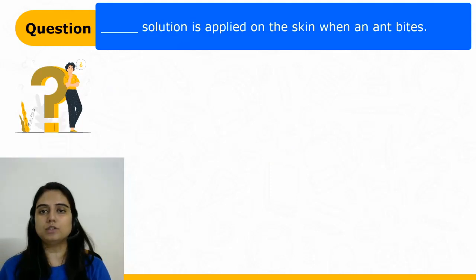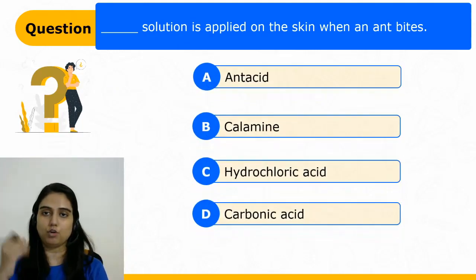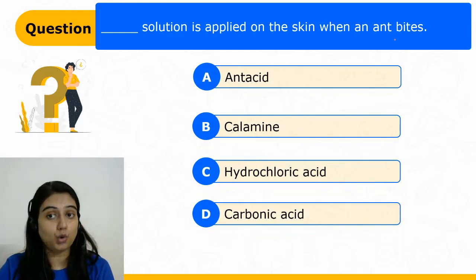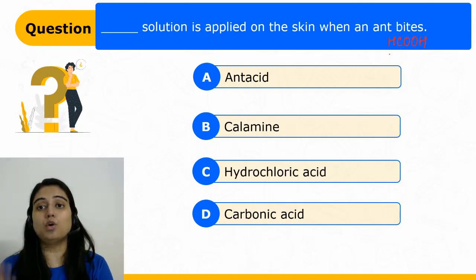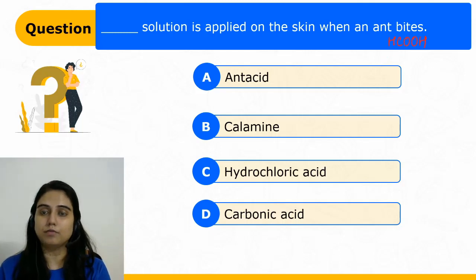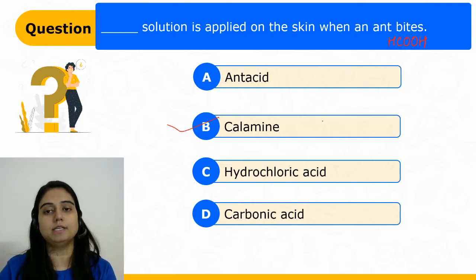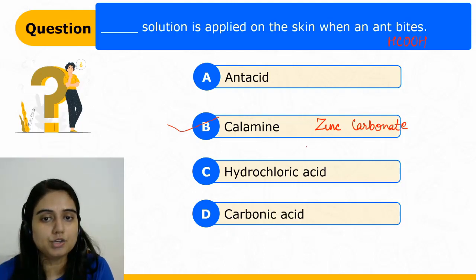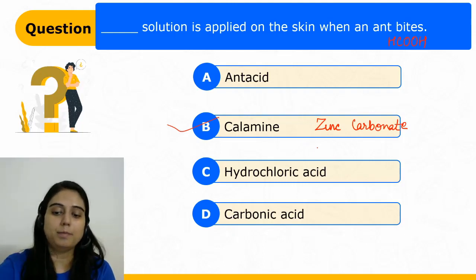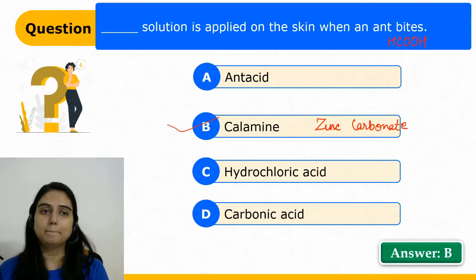Which solution is applied on the skin when an ant bites? We have 4 options. Now students, first of all, we must know that an ant bite contains formic acid, right? So that is an acid. To neutralize that, we need a basic solution, and that is calamine solution, right? That is zinc carbonate. Okay, so that is the calamine solution which is applied on the skin when an ant bites. So the correct answer is option B.